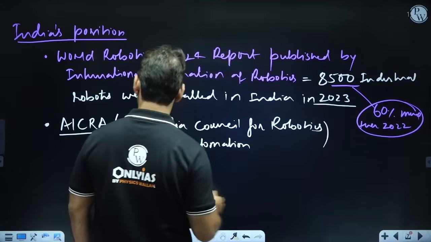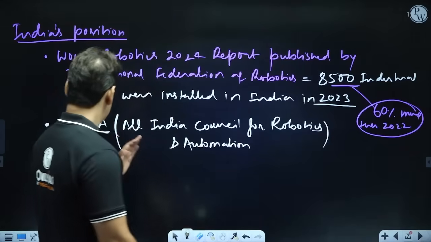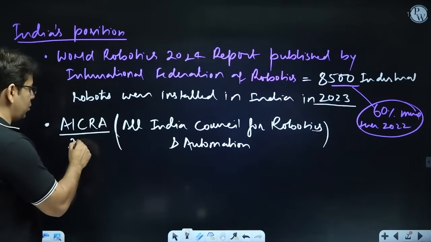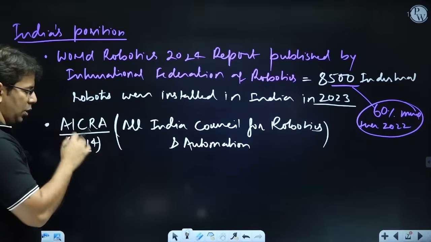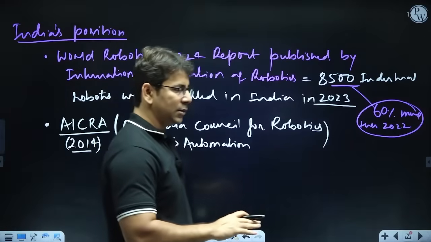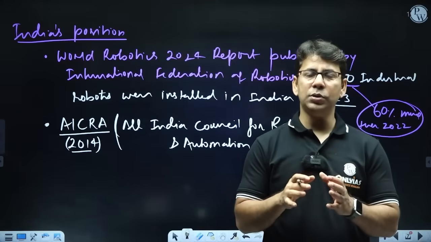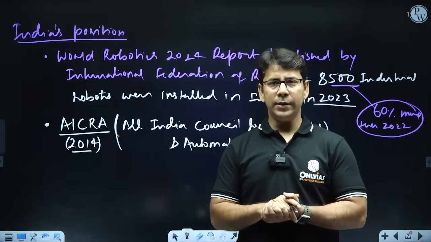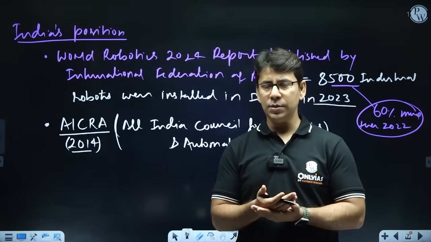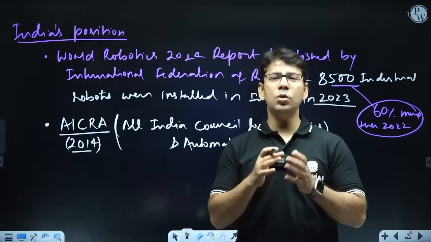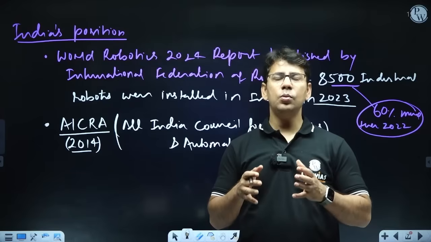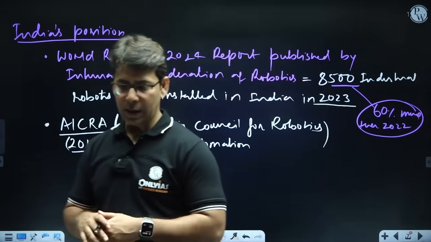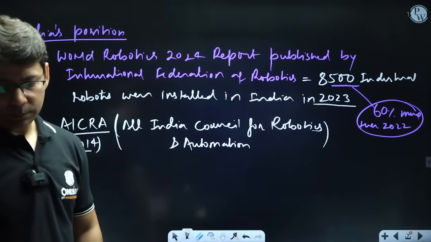This AICRA is a non-profit organization which not only provides standardization in the robotics sector, but also gives all support, logistical support, administrative support, financial assistance, and international collaboration to all the startups, and not only startups, but those industries who are willing to explore robotics and automation in their sector, right? So that we have done.